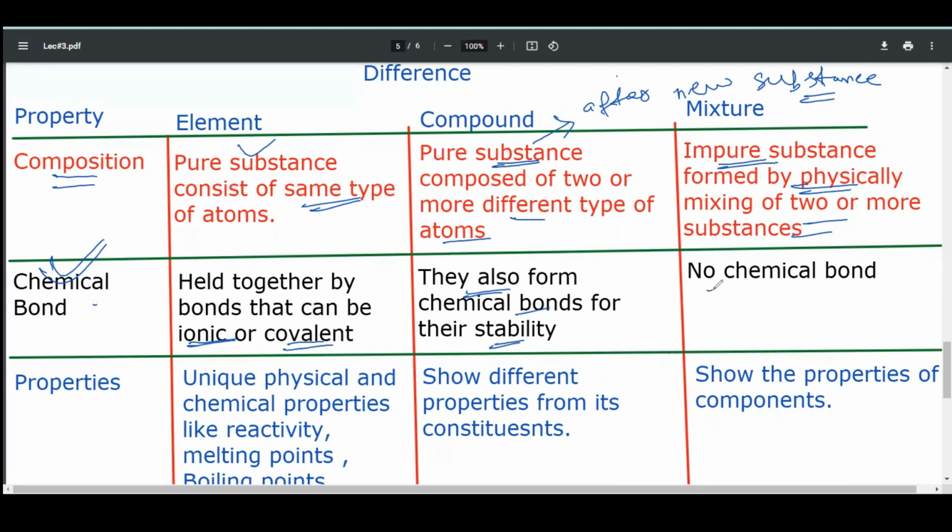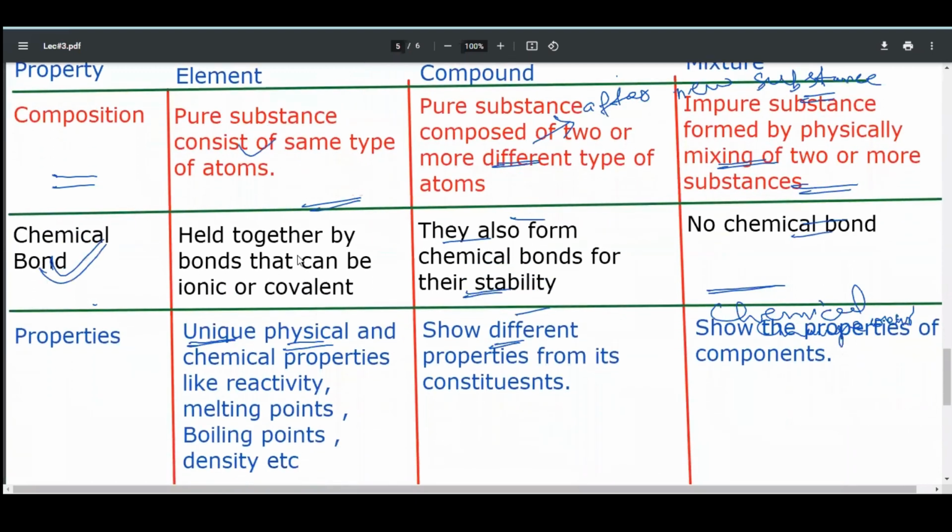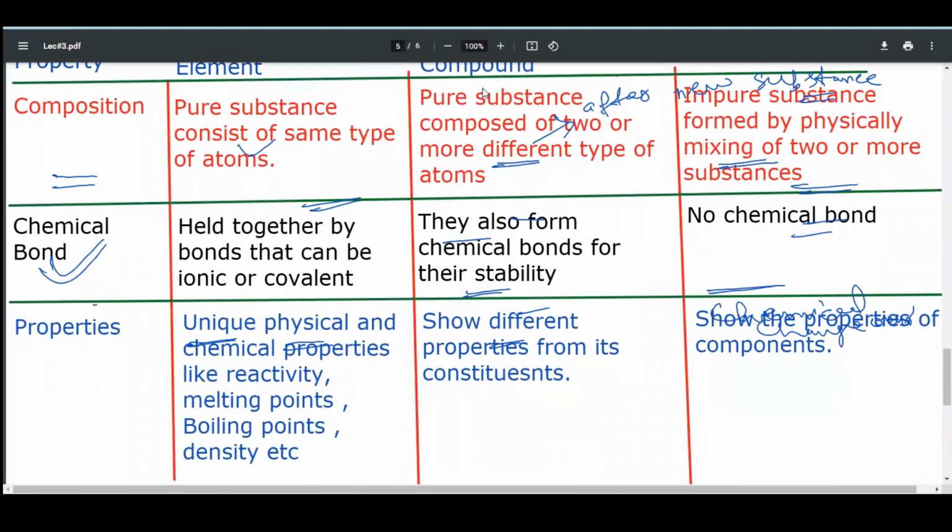While in a mixture, no chemical bond is formed because no chemical change occurs.